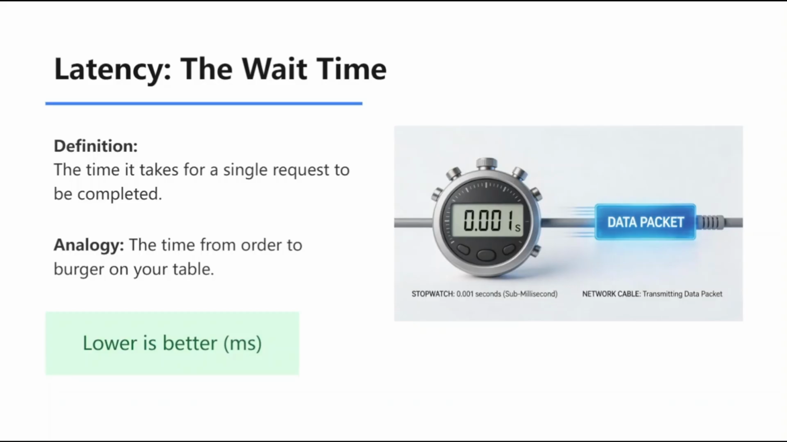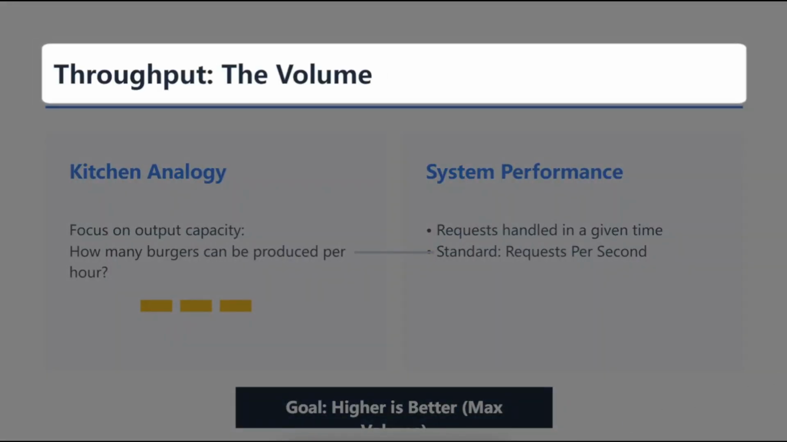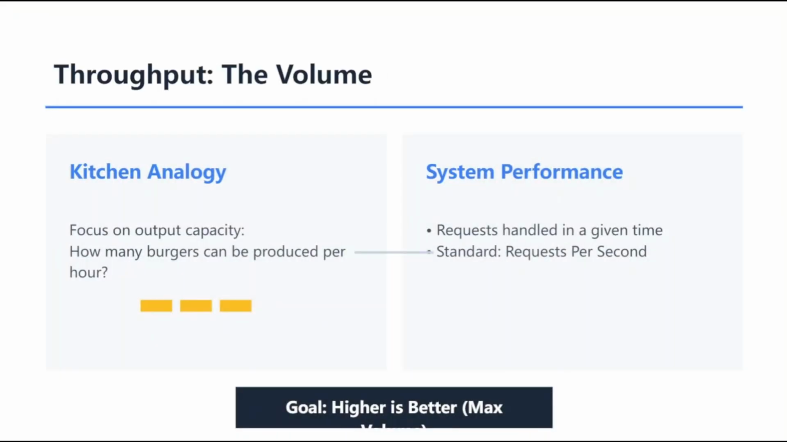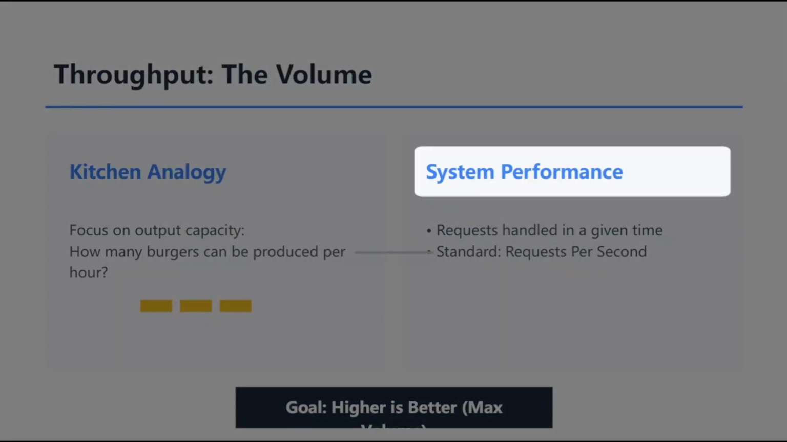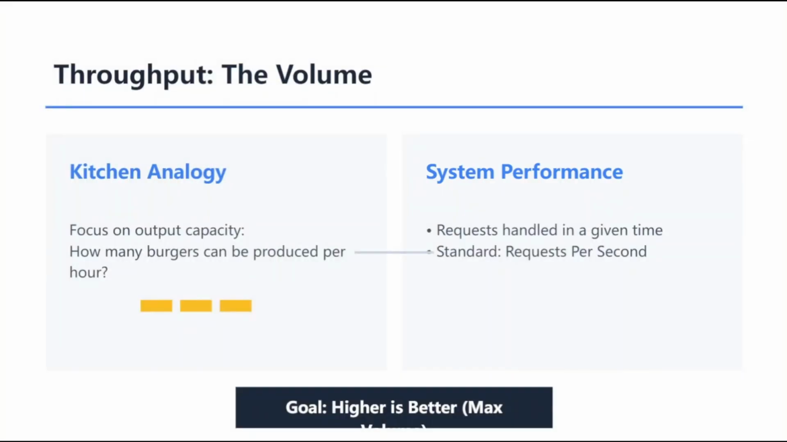Now that we understand the wait time for one request, let's see how that differs from the total volume of requests a system can handle. While latency is all about the speed of a single request, throughput is all about the total volume. It's the width of the pipe, so to speak. In terms of system performance, we look at how many requests can be processed within a specific time frame. Usually, we measure this using the standard metric of requests per second, or RPS. It tells us how much load the system can actually sustain.